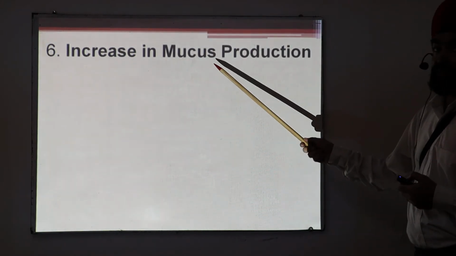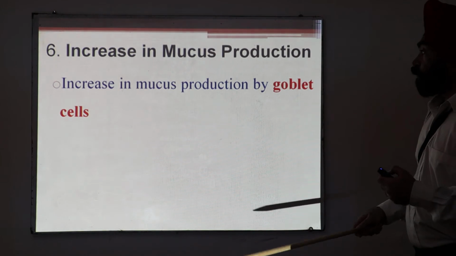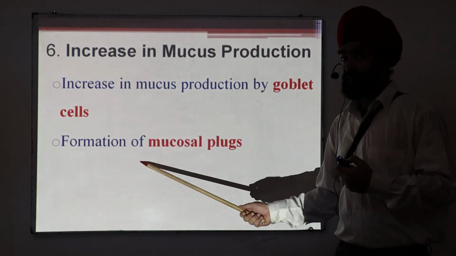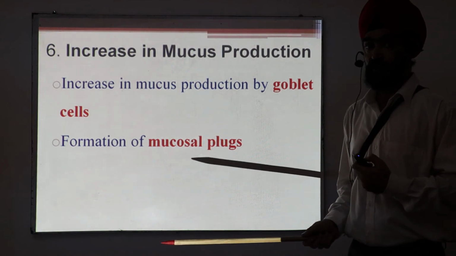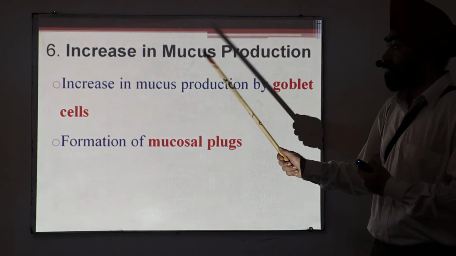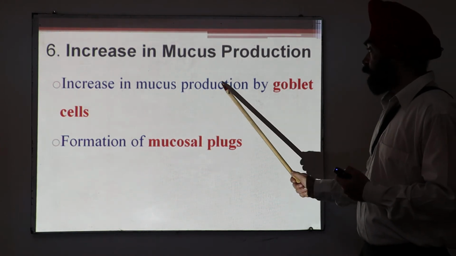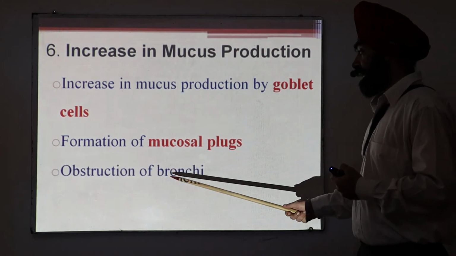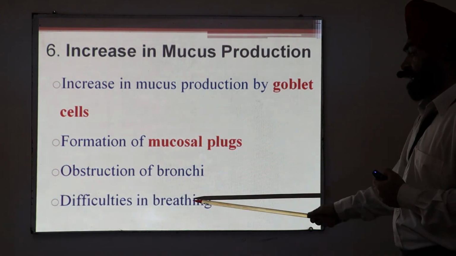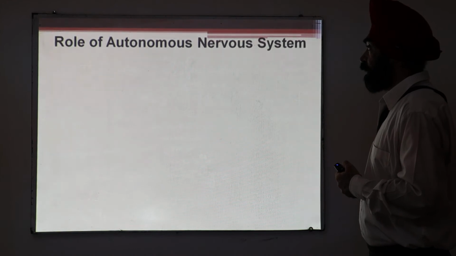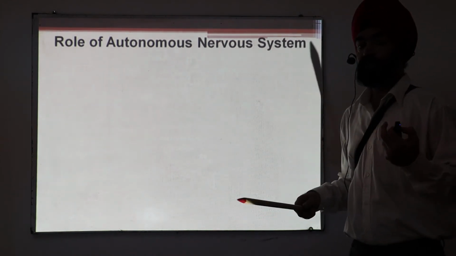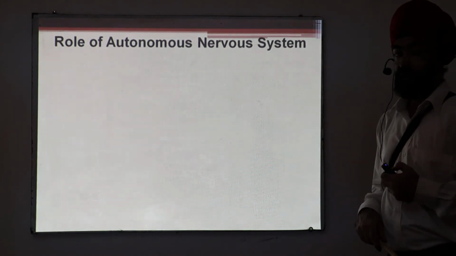Now another thing, mucus production. More of the mucus is produced by the goblet cells. All these things I also told in my first video of the bronchial asthma, the link of which you can find in the description of this video. This mucus will form the mucosal plugs, and they also help in obstructing the bronchi, which leads to difficulty in breathing. Now in general I am just discussing the role of autonomic nervous system in the asthma.